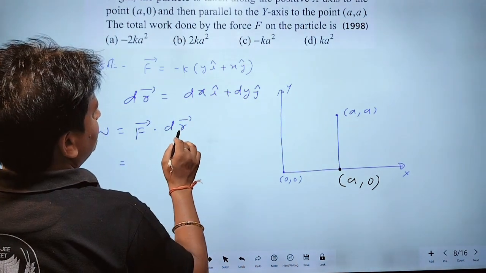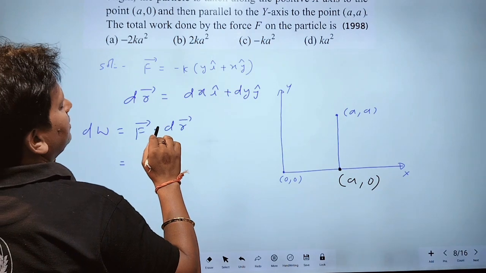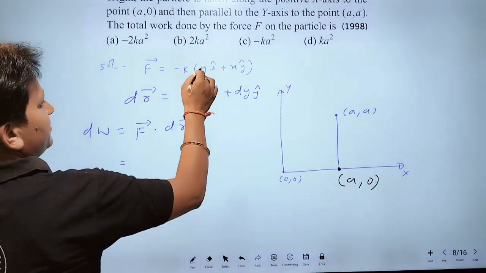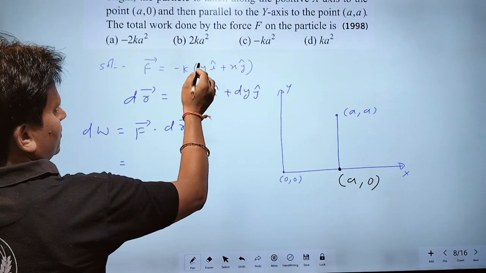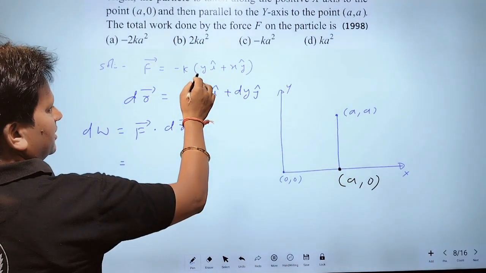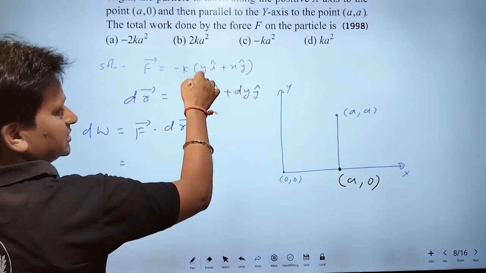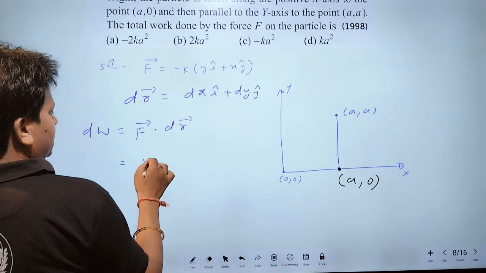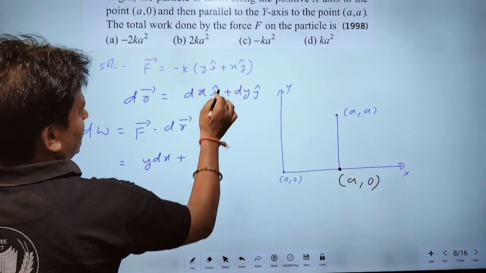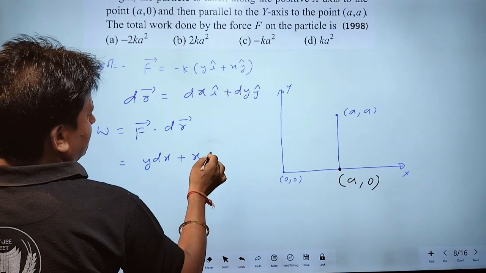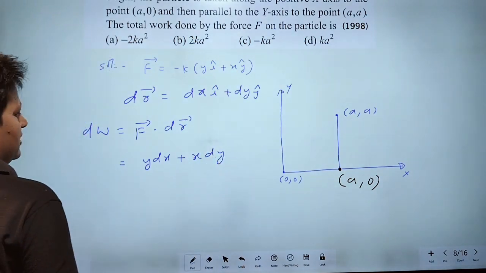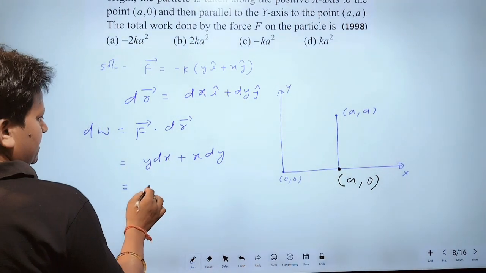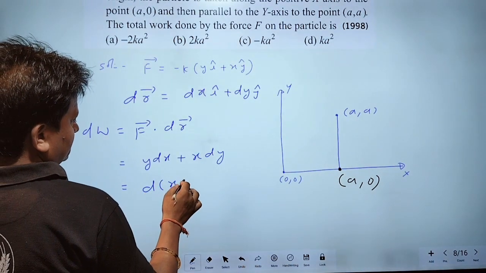What will be the value of the dot product? We multiply the coefficients of i cap in both expressions, plus the coefficients of j cap, giving y dx plus x dy. This can be written as d(xy).